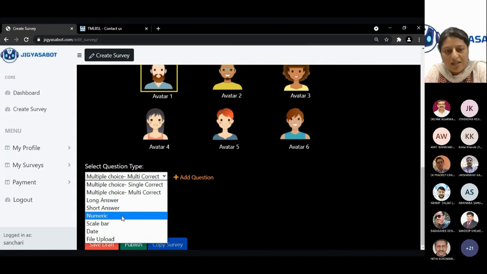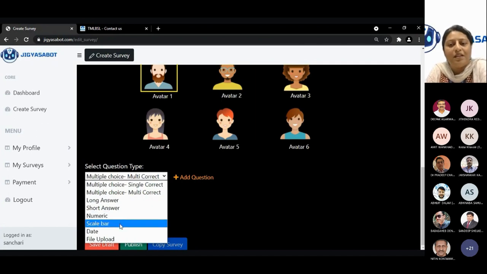There are also long answer and short answer type questions. There is also a numeric question wherein the respondent can answer in a number format. Say you're asking an age, or you're asking a particular number, a phone number. That comes in numeric. In a scale bar option, you have the Likert scale.